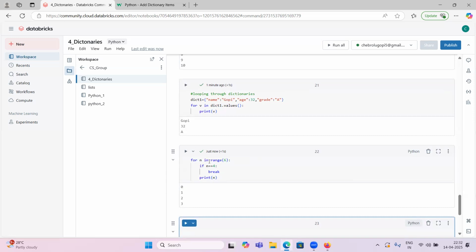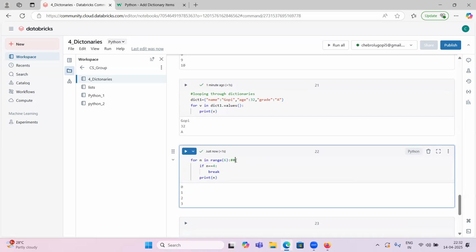For n in range(6), first n is 0. Does 0 equal 4? No, so 0 is printed. The next value will be 1. What is range(6)? Range(6) means a list of numbers 0, 1, 2, 3, 4, 5, so 0 to 5.